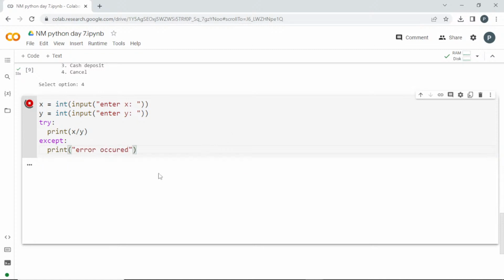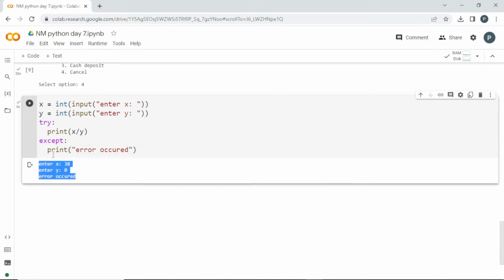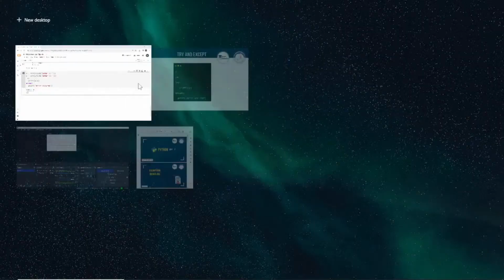Now if I run my code, I'll be entering the value of x here. If I enter something which can give an error, see here, it is going into the except and printing the except statement. Or else, if the code runs properly, if you can divide it actually, then it is going to give you the output. Is it clear, guys, how this try and except is going?